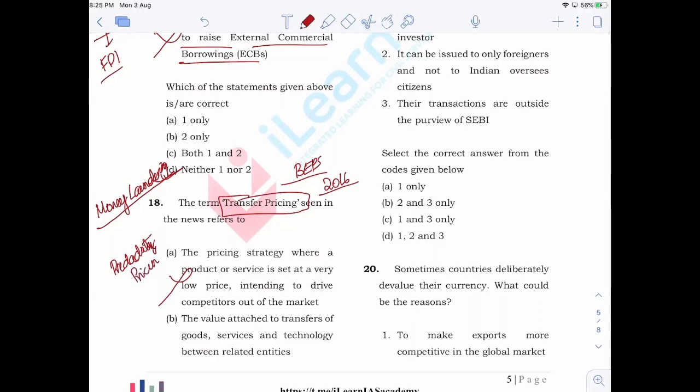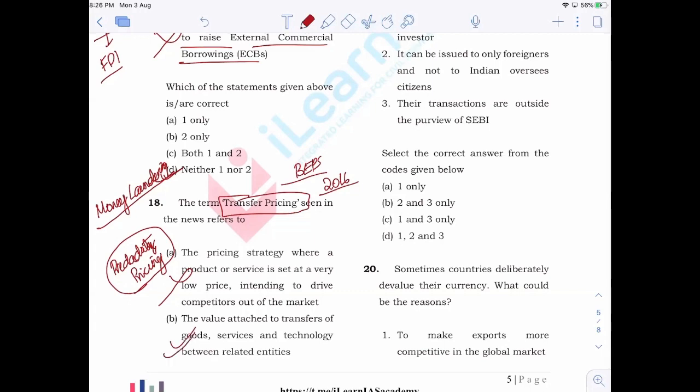That particular term was very famous, especially when Geo came, and some of Geo's actions were debated by the experts. Some of them have mentioned that some of the actions of Geo are predatory in nature. Predatory pricing is where prices are set at a very low price, very low margin. As a result, they will be driving out the competitors from the market.